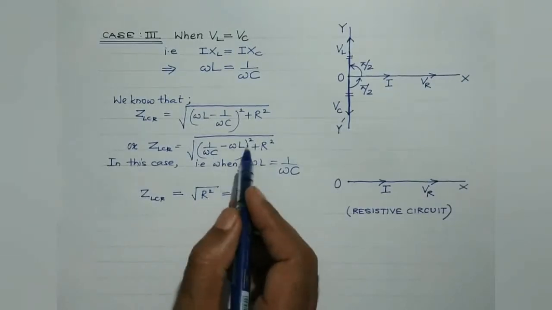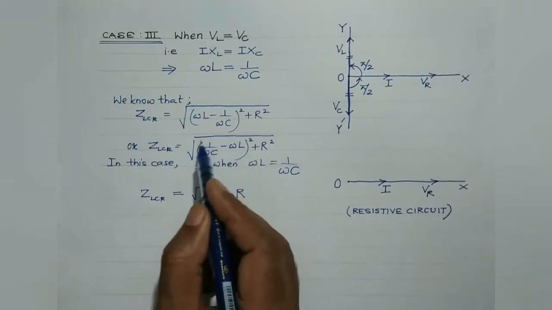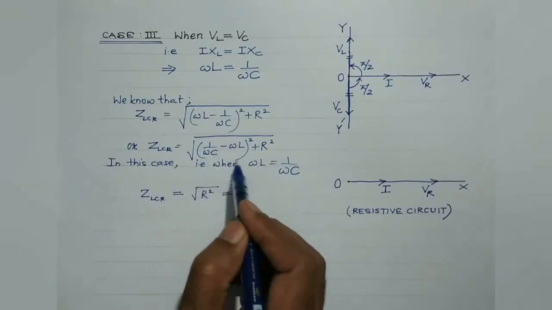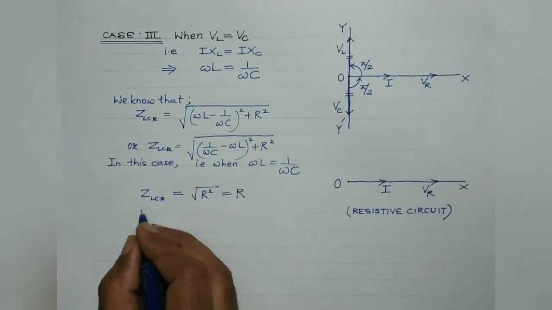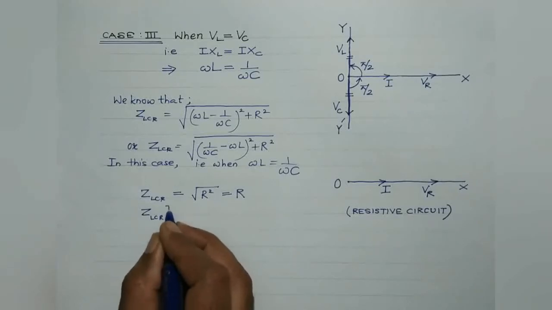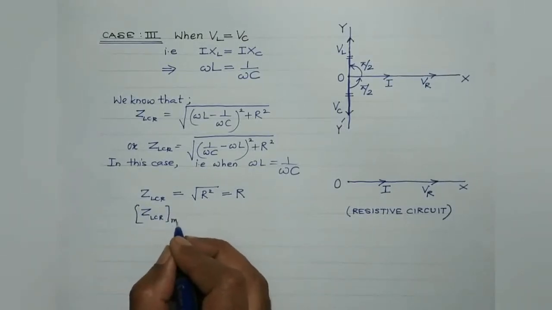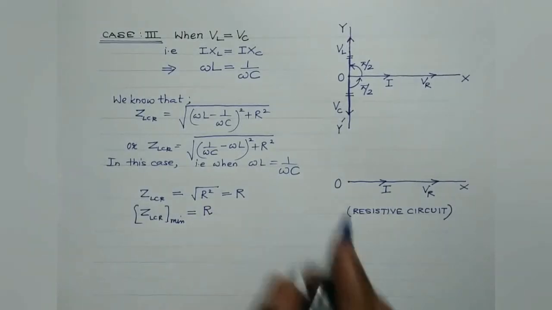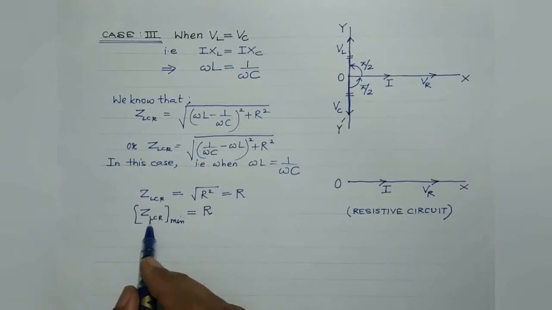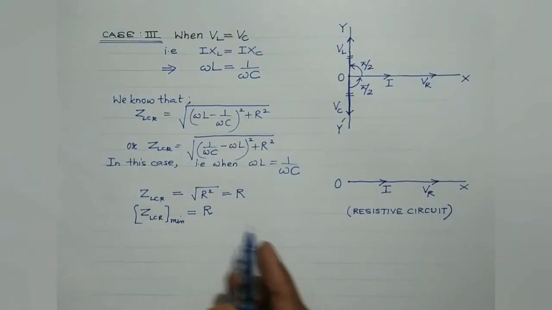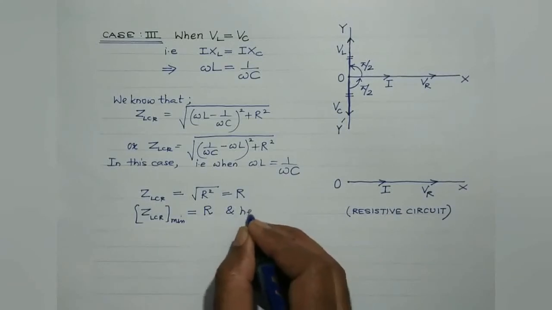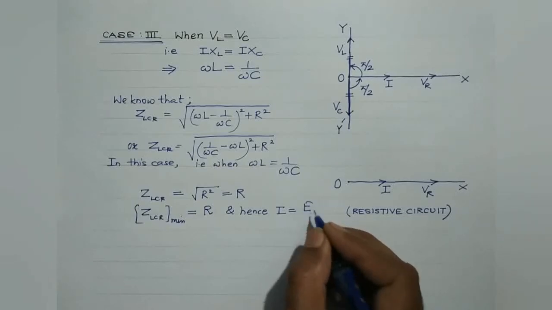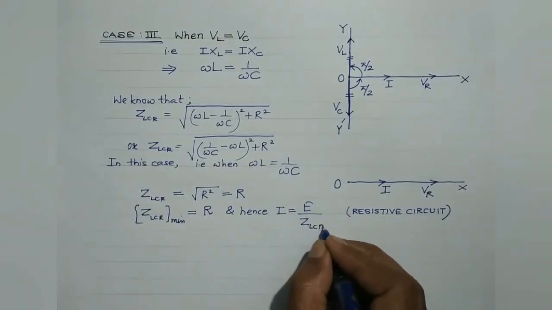And mind it, students, this term inside the bracket will attain minimum value only when its value is 0. Right? So this is the minimum value. So actually, the minimum value of the impedance of the LCR circuit is equal to the ohmic resistance. So at this condition, the impedance offered by the LCR series circuit is found to be minimum, and hence current would be given by E divided by ZLCR. We are aware of it.